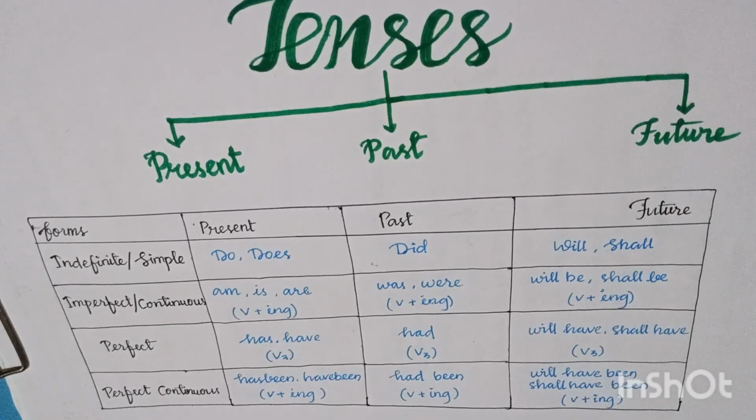The if clause is if I had studied hard. The main clause is I would have got more marks. Here the if clause is in past perfect. So these are the sentences about past perfect.